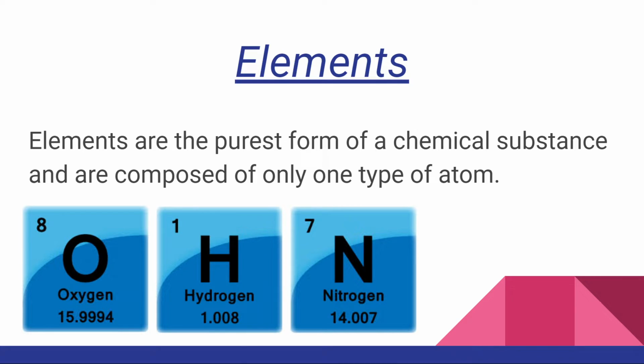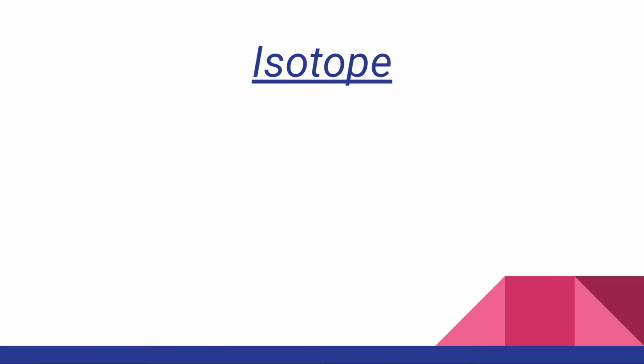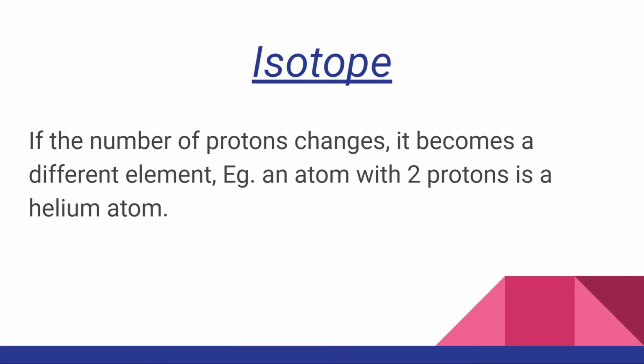The atomic mass, or the atomic weight, whatever you want to call it, of nitrogen. And then this follows throughout all of the elements. Now we're going to learn about the isotope of an element. If the number of protons changes, it becomes a different element. Example, an atom with 2 protons is a helium atom. Now, by reading this, you wouldn't understand that much.